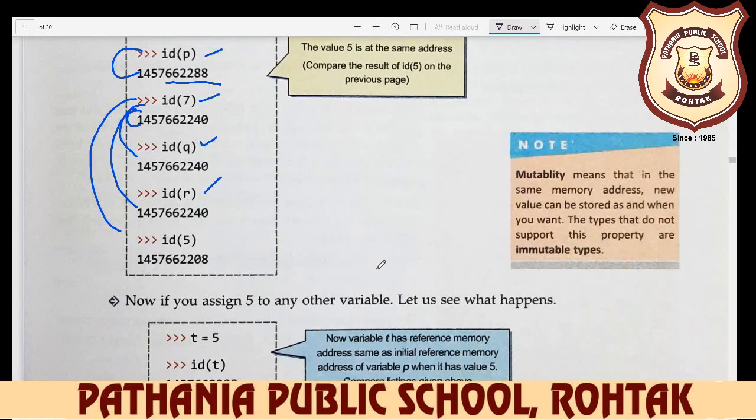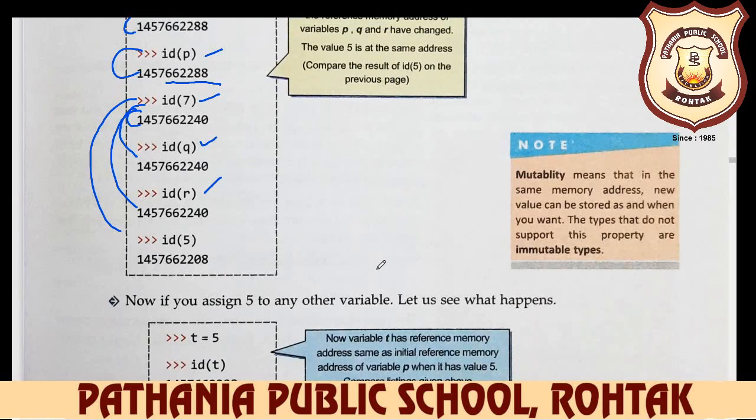Now if you assign 5 to any other variable, let us see what happens. T is equal to 5, then ID of T. Now variable T has the same reference memory address as the initial reference of variable P. It has the value 5.